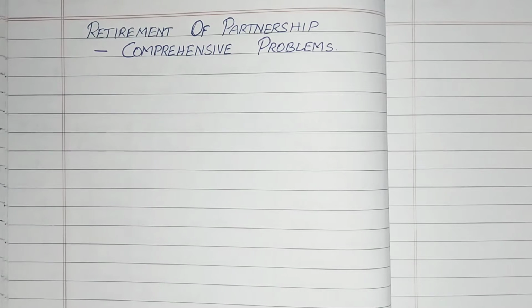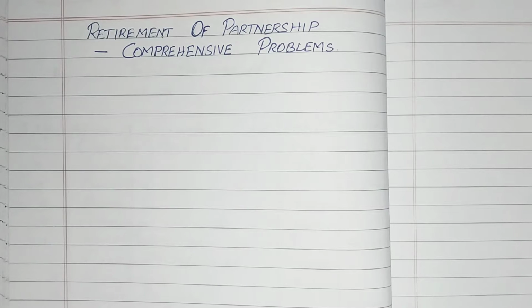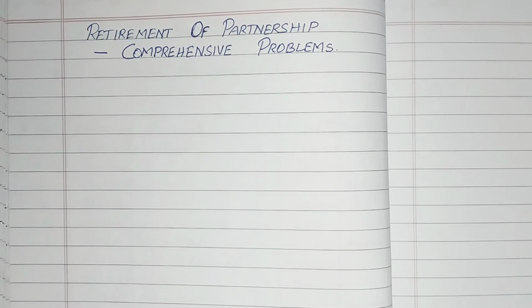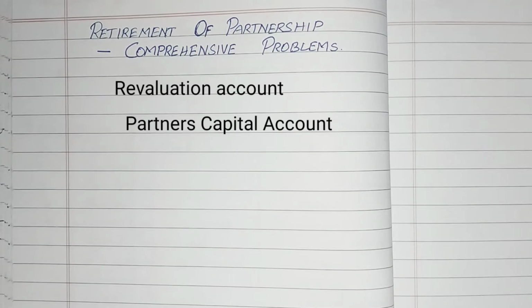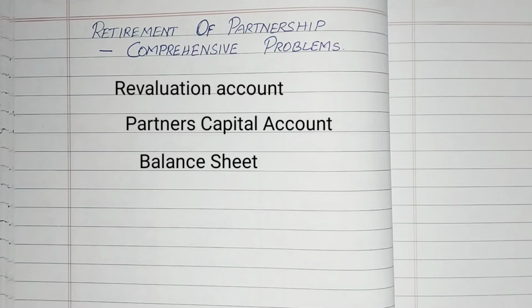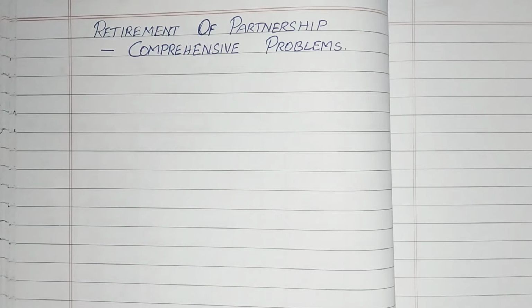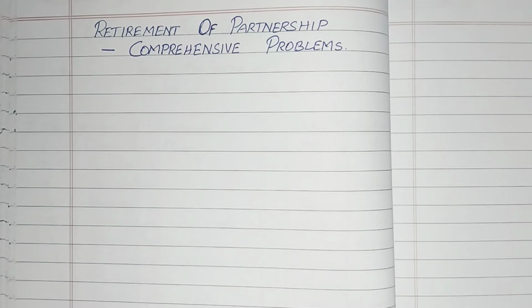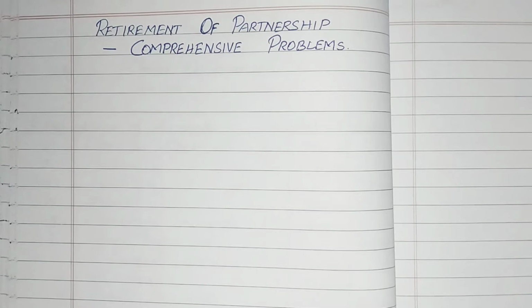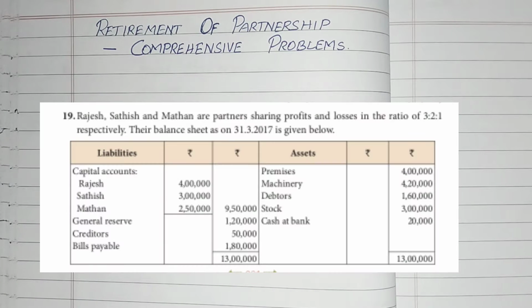In this video, we are going to look into the retirement of partnership comprehensive problems. The problems will relate to the creation of the revaluation account, partners' capital accounts and the balance sheet, and all this is happening when the partner is retiring from the business, that is, he is going away from the business. We are going to look into the 19th problem from the Standard 12 Samacheer Kalvi textbook.